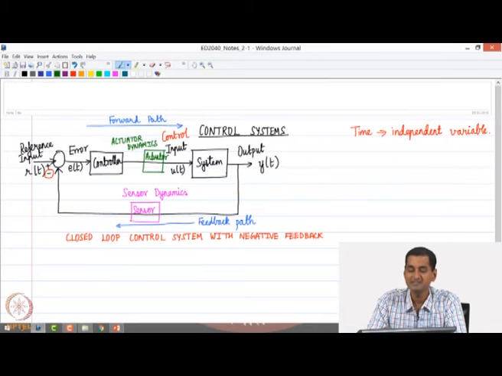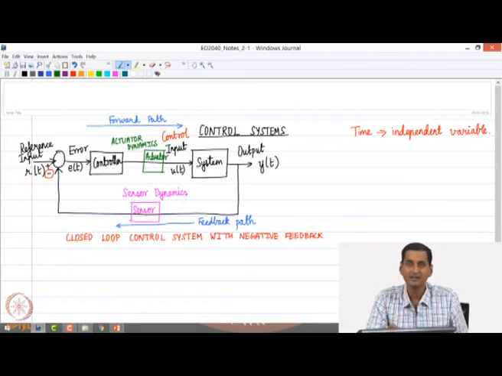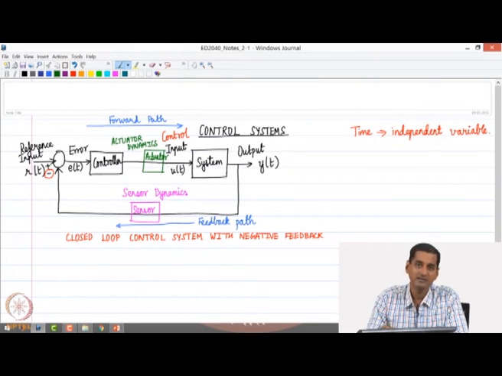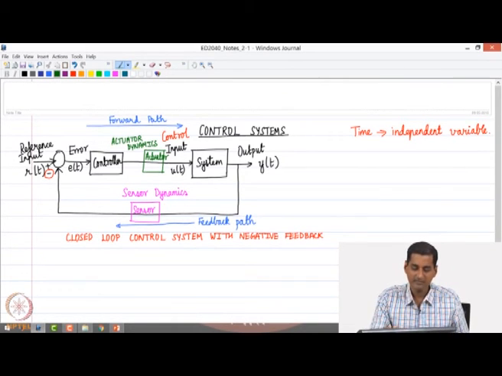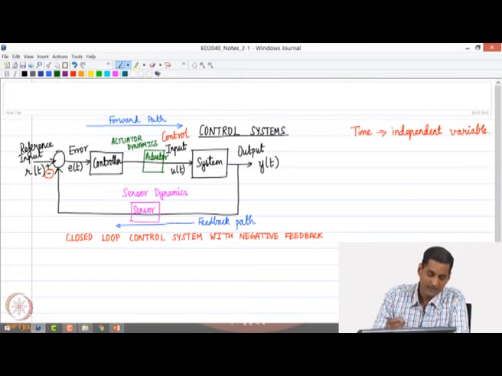On the other hand, let us say the system responds in a matter of seconds and the actuator also responds in a matter of seconds, right? Then we need to consider actuator dynamics while modeling the entire closed loop control system. So that is something which we should realize. So sensor dynamics and actuator dynamics become important when we design these closed loop control systems for real world applications. So what are the other attributes that we need to consider in this block diagram?